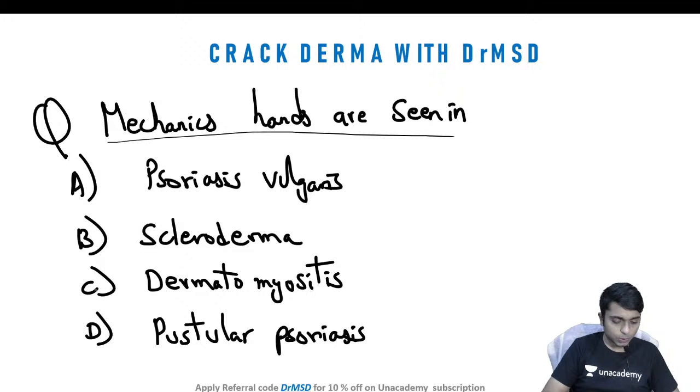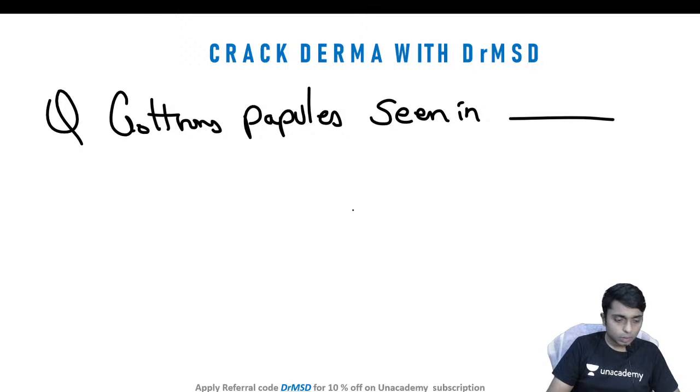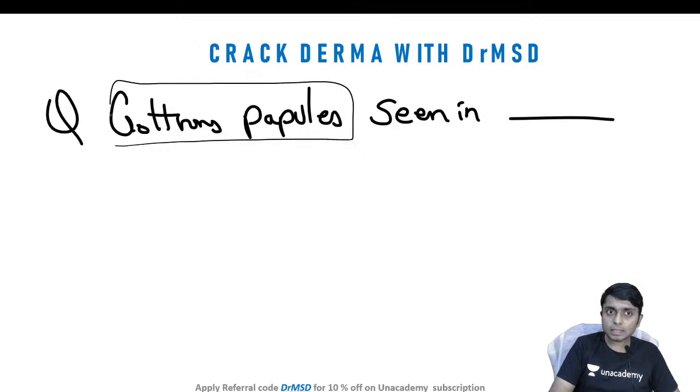Okay, so very good, friends. Everyone is right. Very good. I am happy. Dermatomyositis is the answer. So I hope all of you also know where Gottron's papules are seen. It is again dermatomyositis.